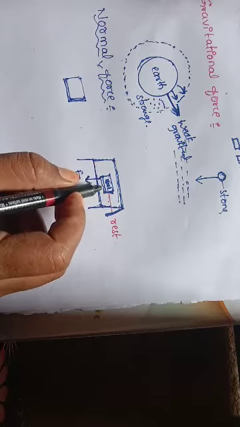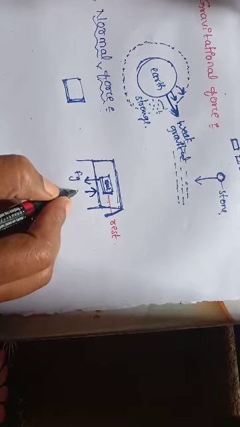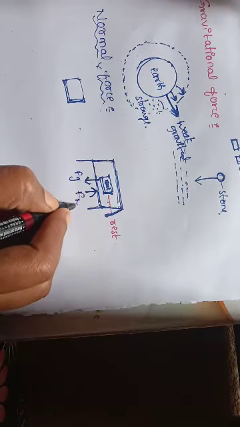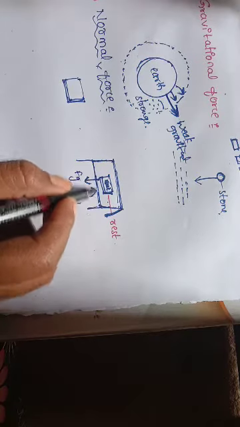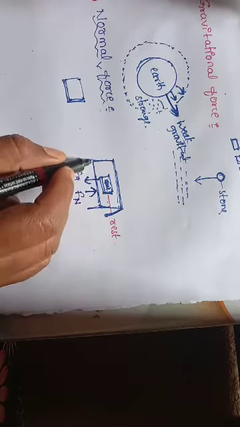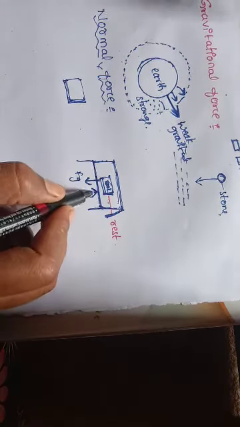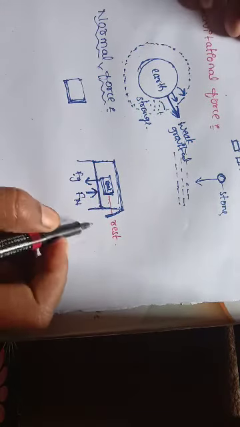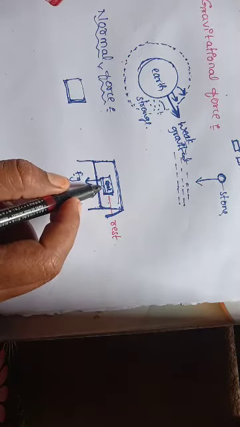So to keep this book at rest, one more force acts on this book, that is the normal force. Okay, which is always perpendicular to the surface, right? And in this case Fg is equal to Fn. That's why this book is at rest.